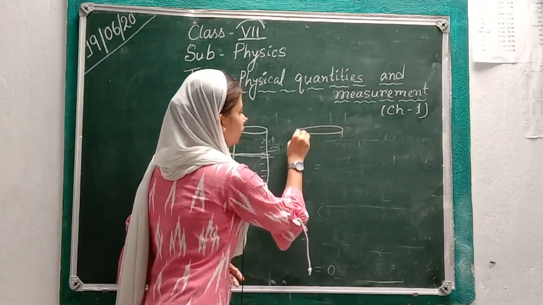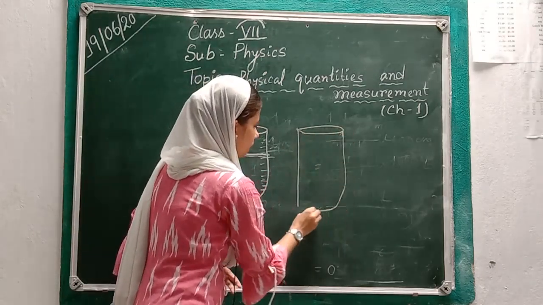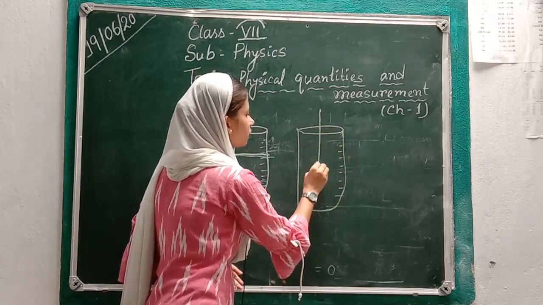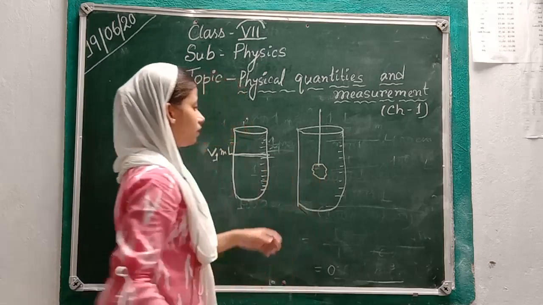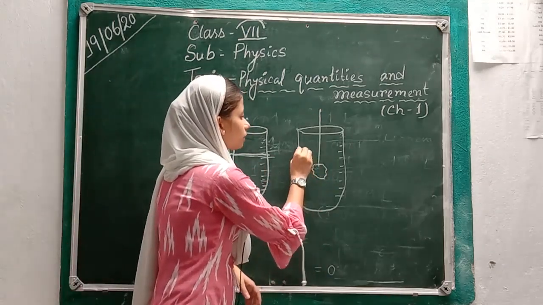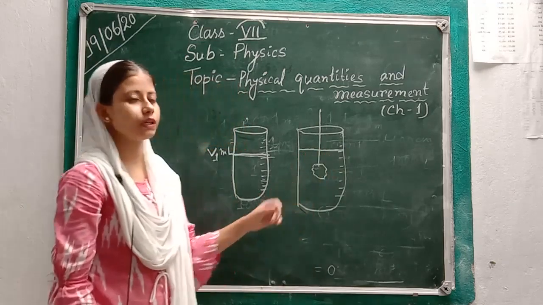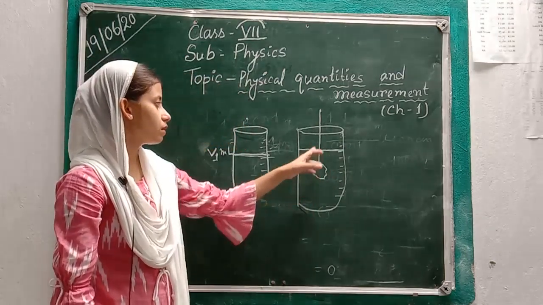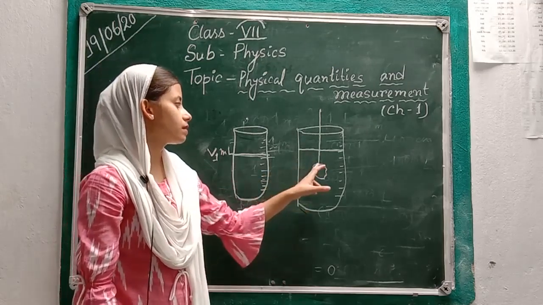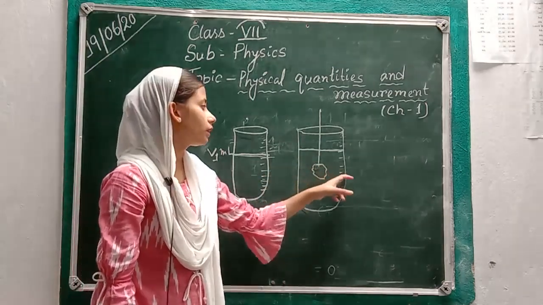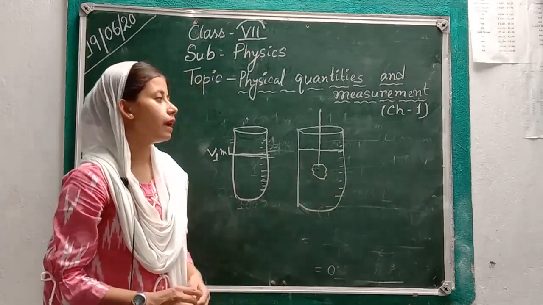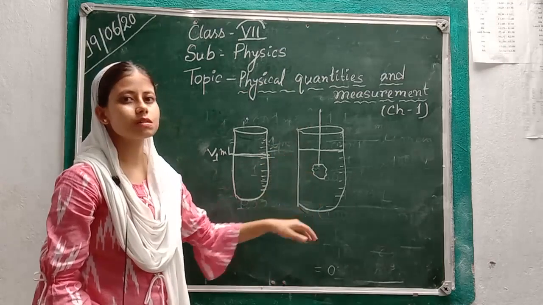Now we will gradually lower the irregular solid into the water. We have to be careful that this irregular solid should not touch anywhere in the container, and it should be completely immersed in the water.